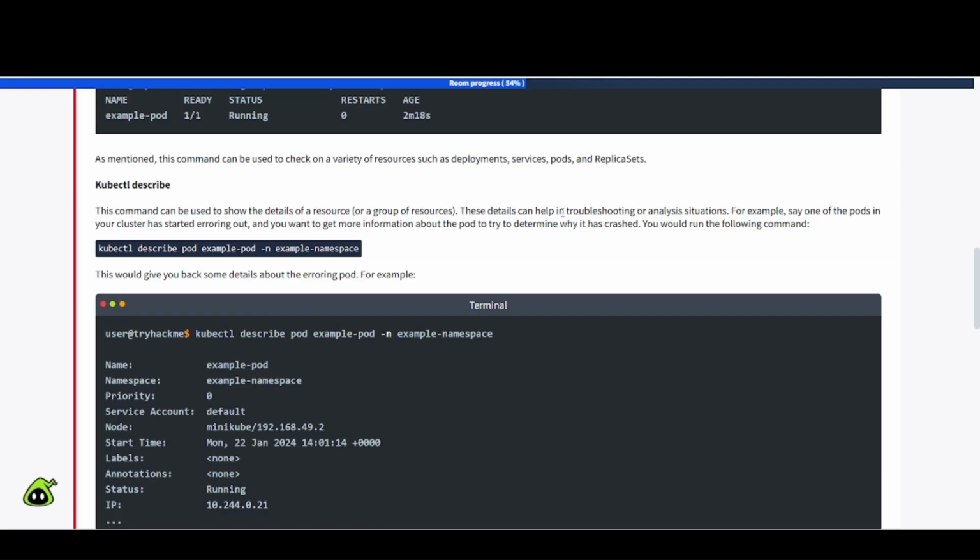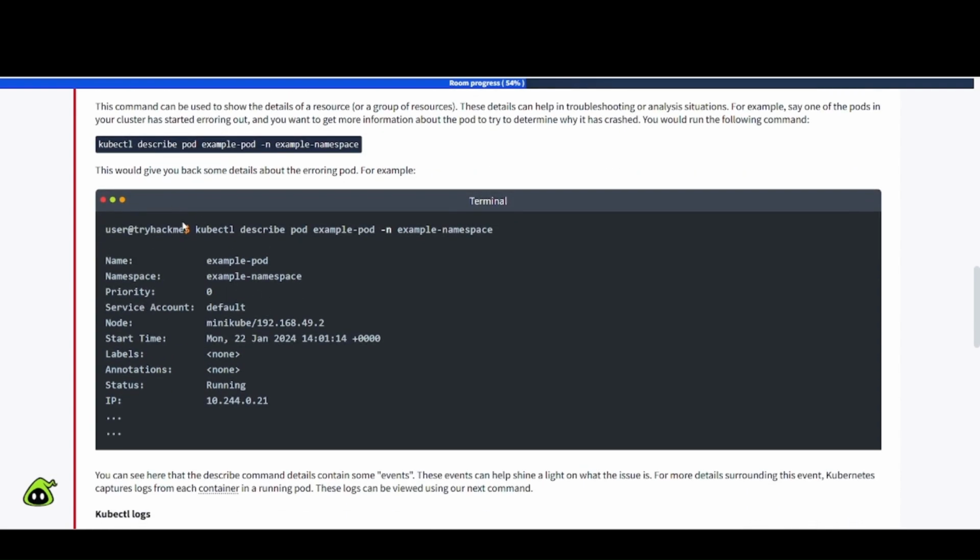These details can help in troubleshooting or analysis situations. For example, say one of the pods in your cluster has started erroring out, and you want to get more information about the pod to try to determine why it has crashed. You would run the following command. So we have kubectl describe pod example-pod -n example-namespace. This would give you back some details about the erroring pod, for example.